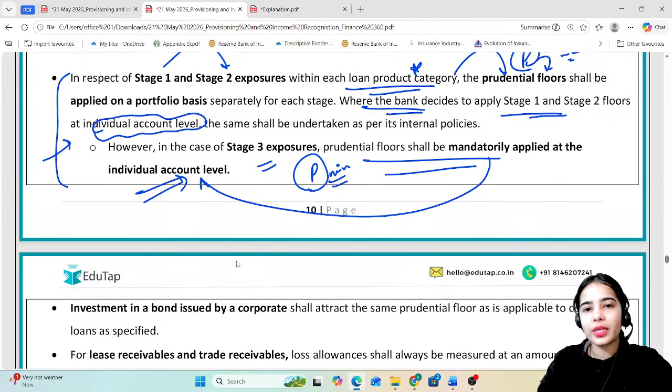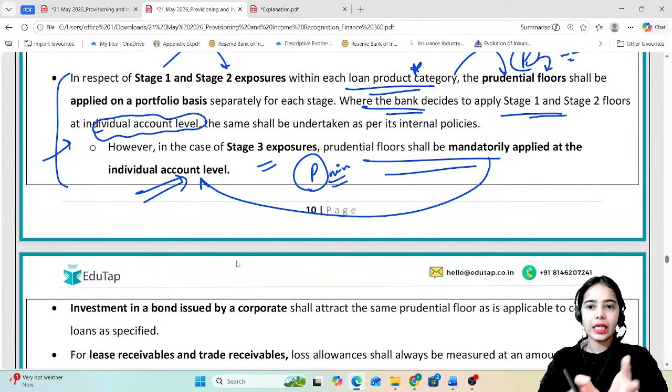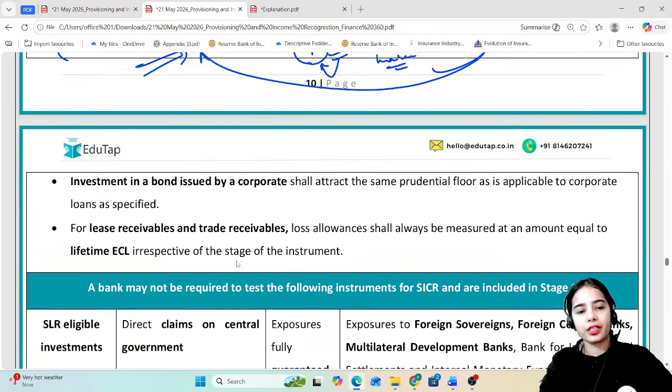So at the stage 1 and stage 2 exposures, on the basis of the loan product category, the provisions have to be maintained. Minimum provisions have to be maintained. The bank can decide to maintain the provisions at the individual account level also, but for stage 3, the minimum provisions have to be maintained mandatorily at the individual account level. Okay, so that the individual risk is identified.